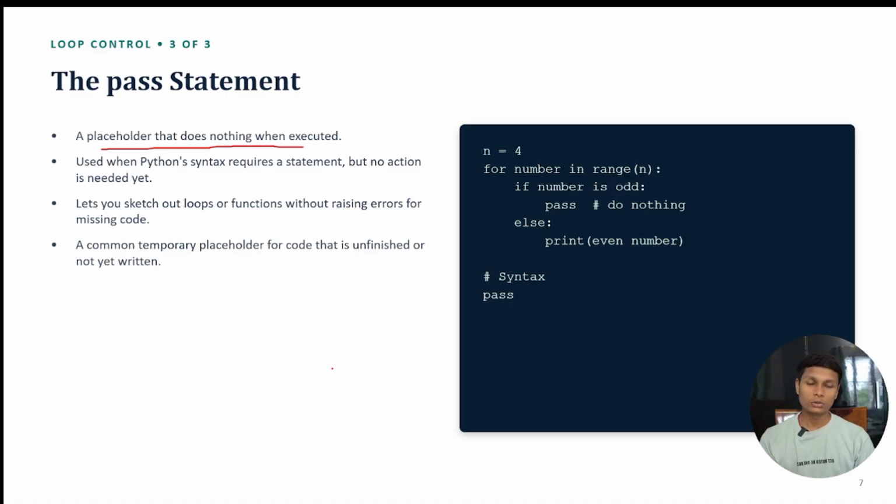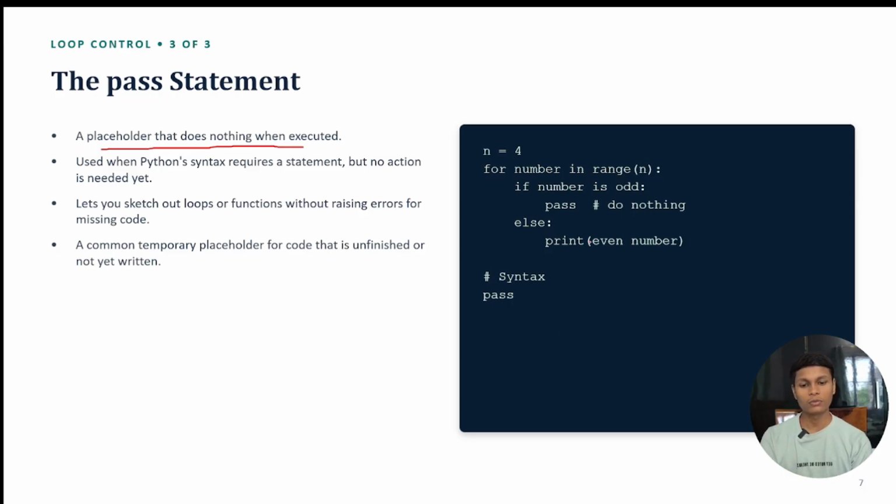If you want to print something that you actually need, then we use pass. It means do nothing; you can also think of it as a placeholder for missing code.